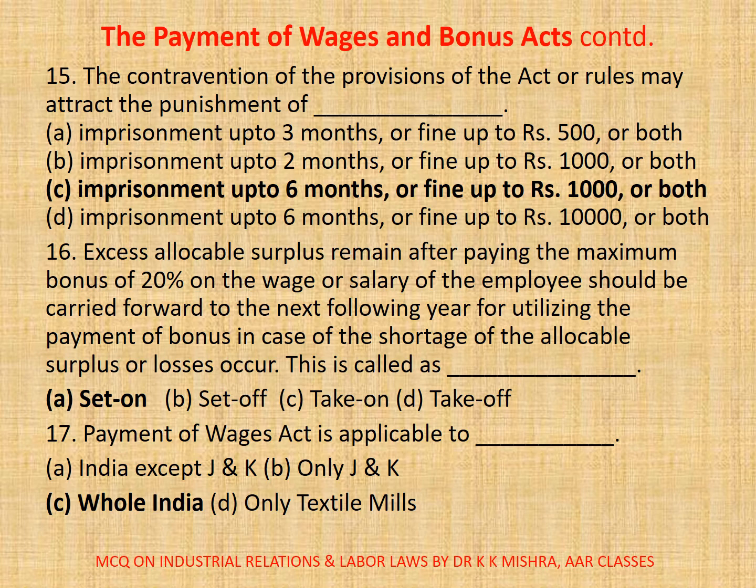16. Excess allocable surplus remaining after paying the maximum bonus of 20% on the wage or salary of the employee should be carried forward to the next following year for utilizing the payment of bonus in case of the shortage of the allocable surplus or losses occur. This is called as dash. A. Set on. B. Set off. C. Take on. D. Take off. Correct option is A. Set on.